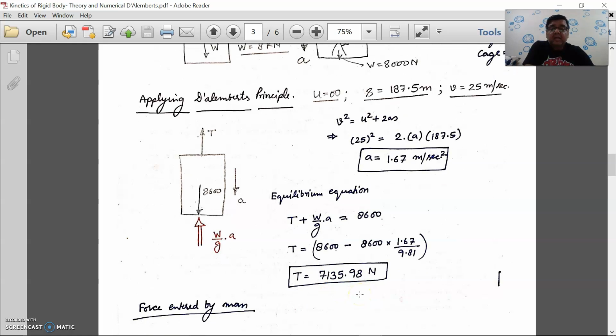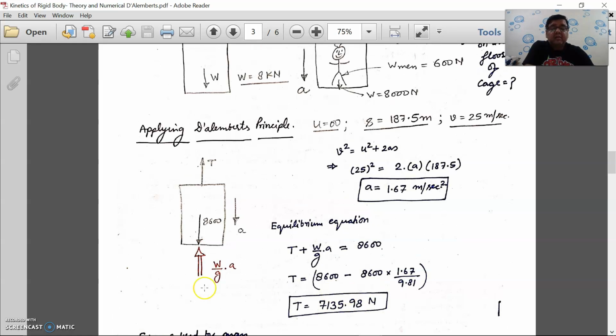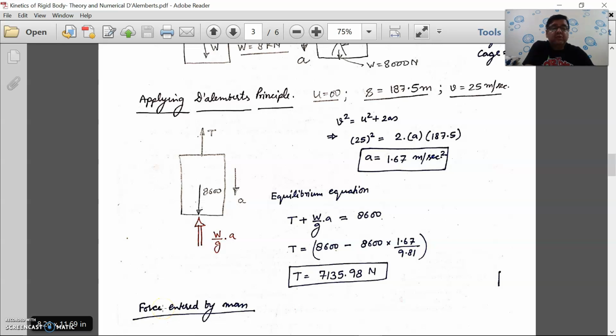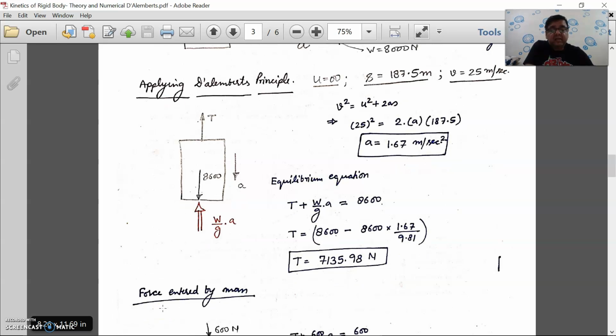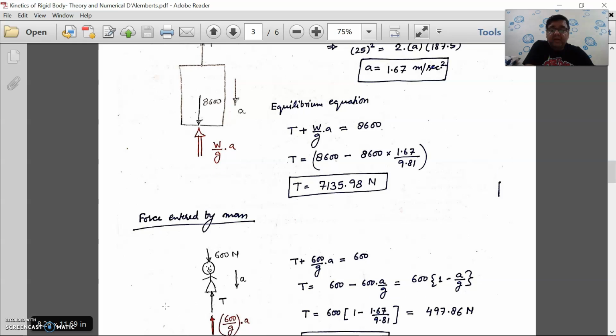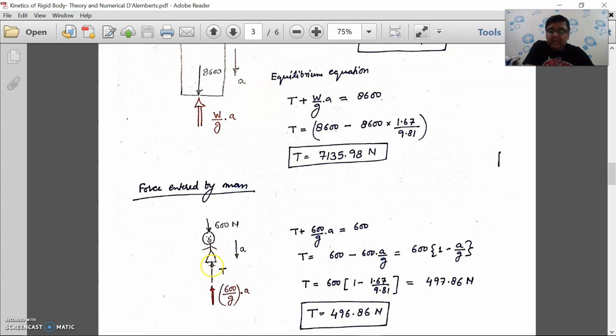And what is the value of force exerted by the man? Let us say this is my man. This man is having 600 newton weight, and this is the reaction, maybe taken as T, right?